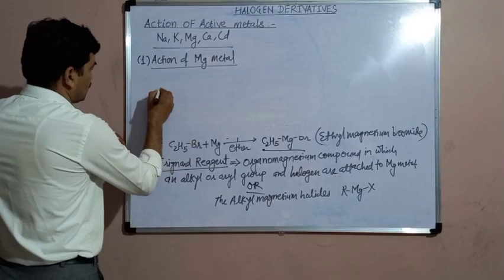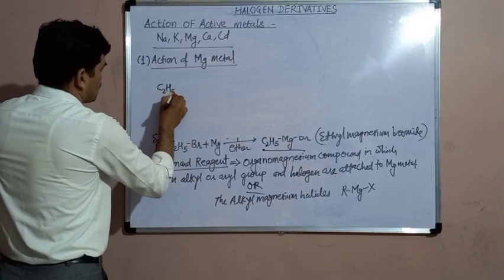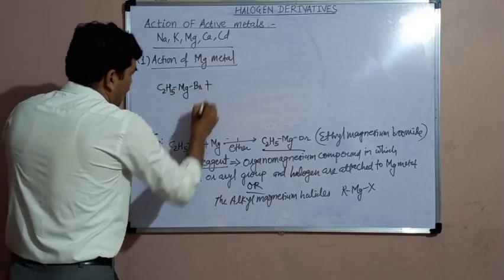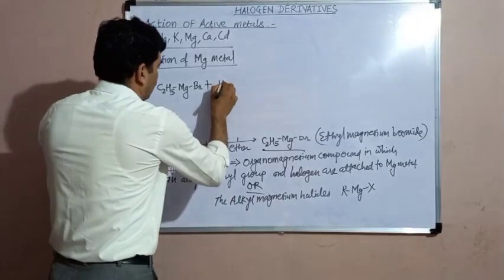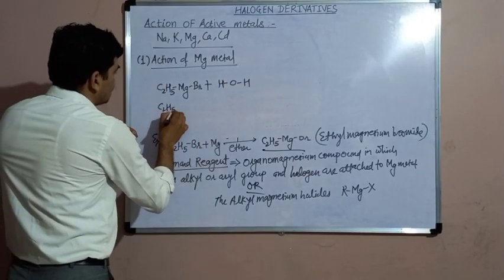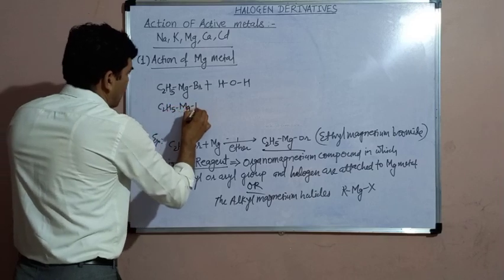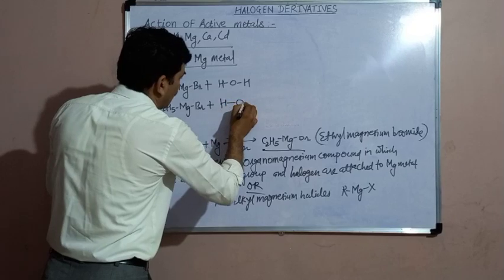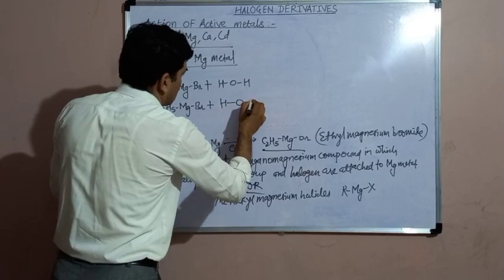Grignard reagent, here C2H5MgBr is a Grignard reagent. It reacts with water, or it may react with other compounds in which hydrogen is attached to a more electronegative atom, such as alcohol.